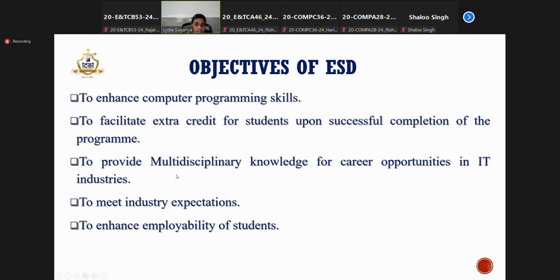You can have a look at these points: to enhance computer programming skills. So already you're learning programming languages as part of your curriculum. Apart from that, in order to enhance your skills, we are going through this program to facilitate extra credit for students upon successful completion of the program. We'll see the credit information in the coming slide. To provide multidisciplinary knowledge for career opportunities in IT industries, to meet industry expectations and to enhance employability of students.